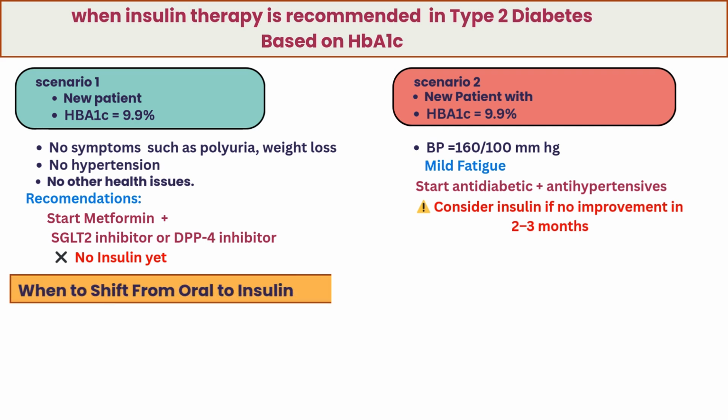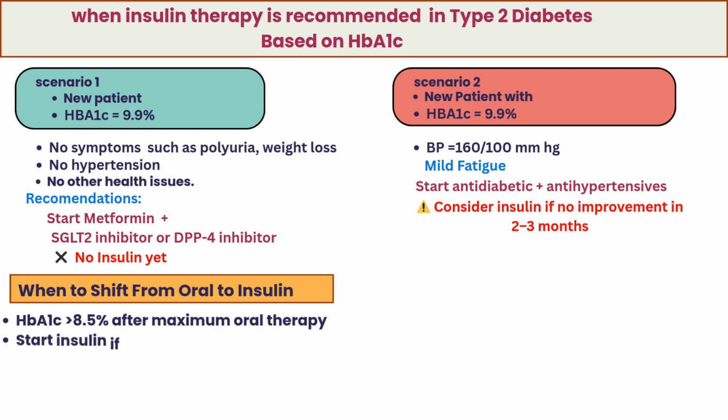Now, the main question: when should we shift a patient from oral drugs to insulin? There are a few important situations. First, if HbA1c stays above 8.5% even after maximum oral dose. Second, if a patient presents with clear symptoms of hyperglycemia, such as frequent urination, excessive thirst, or unexplained weight loss, insulin therapy should be considered, especially if HbA1c is 9% or higher. Early insulin treatment is recommended to provide rapid improvement in blood sugar control and may help restore beta cell function.